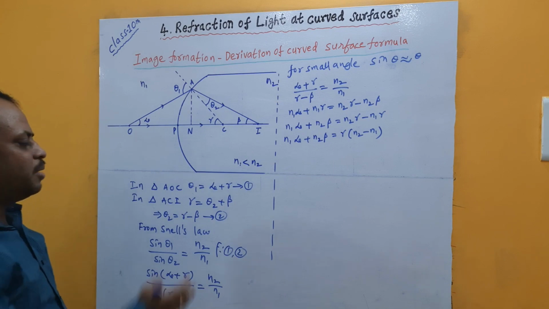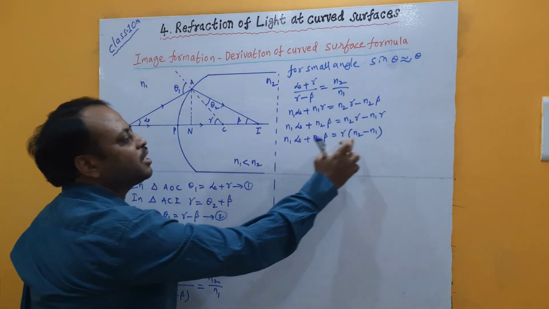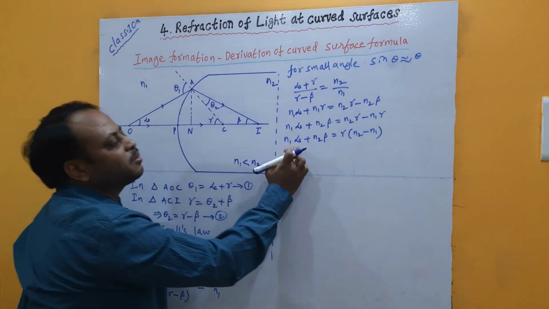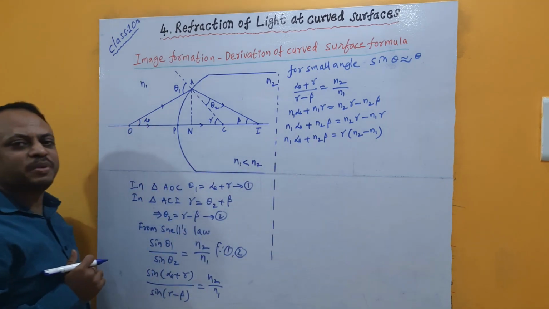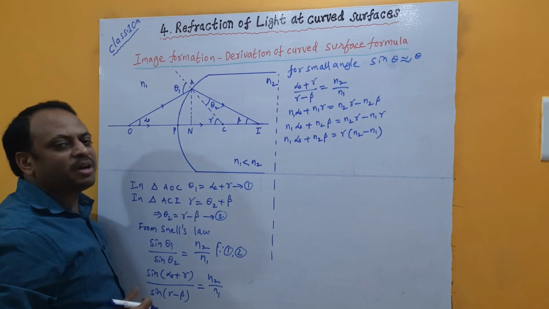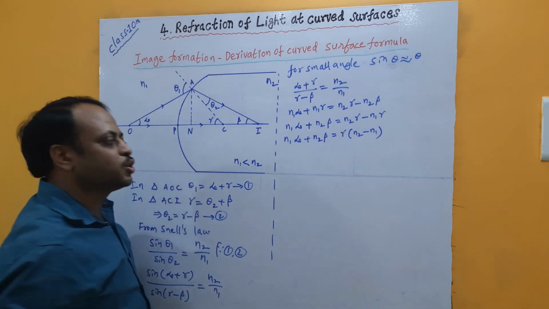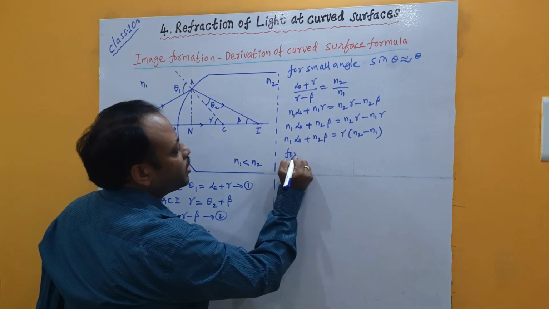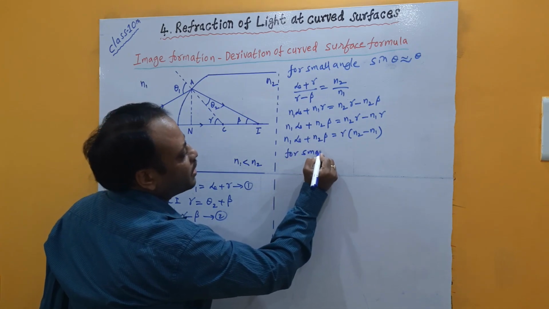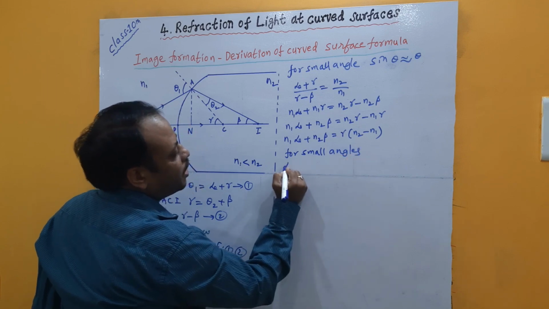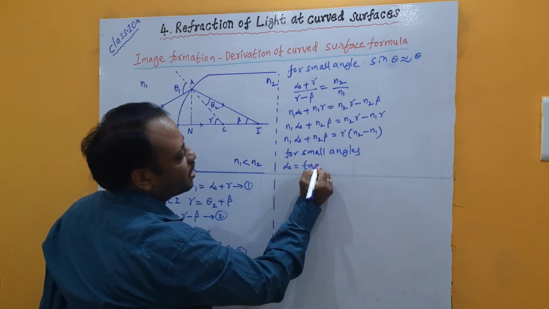Now let me substitute alpha, beta, gamma values. In the case of small angles, alpha can be written as tan alpha, beta can be written as tan beta, and gamma can be written as tan gamma. Remember, this is applicable only for small angles. So for small angles we can write alpha as tan alpha.